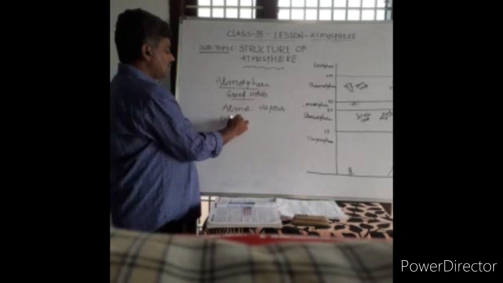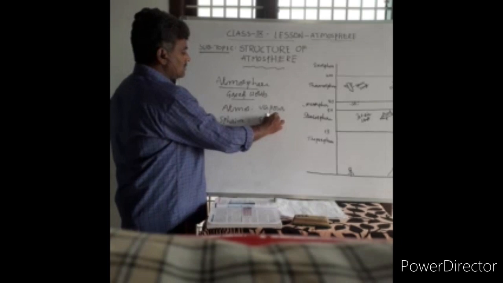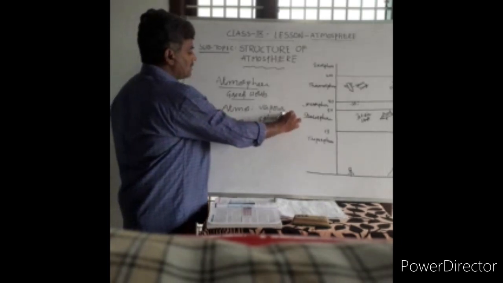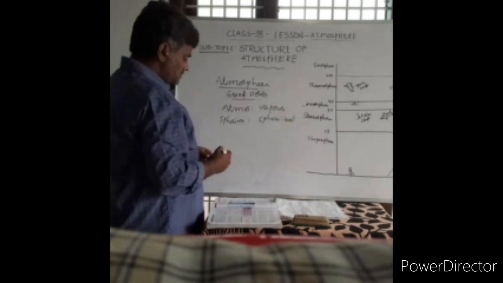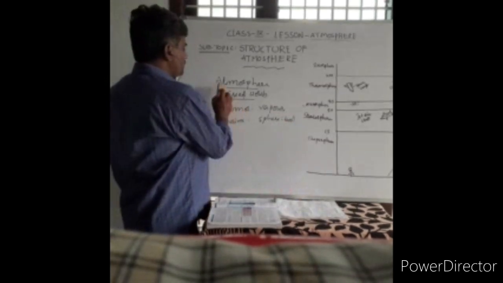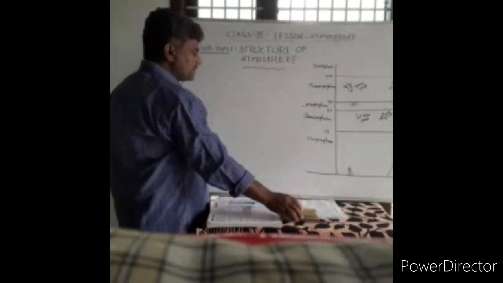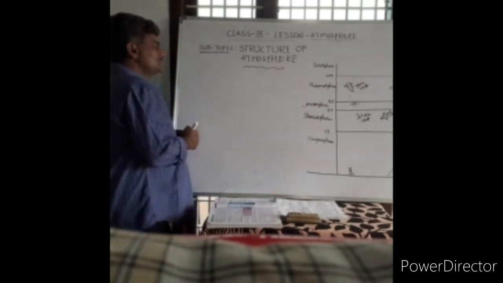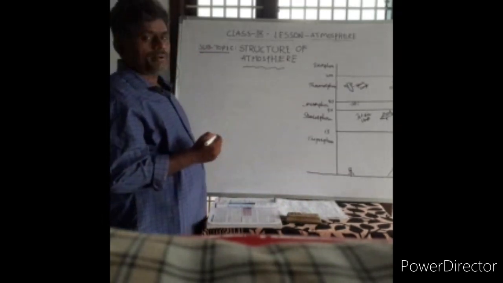Sphaera means sphere, nothing but ball. So atmosphere means sphere of vapor, or sphere of water vapor.